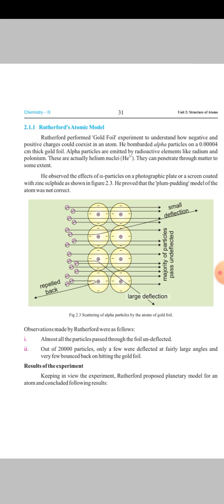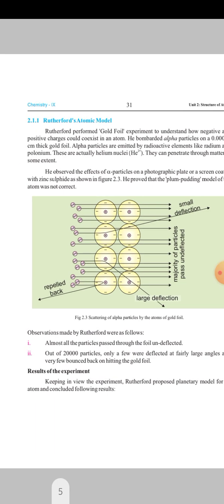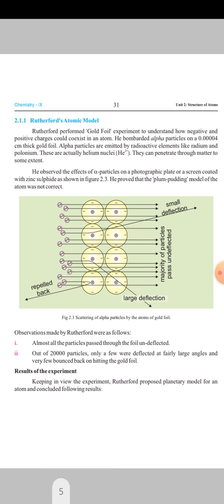Rutherford atomic model. Rutherford performed gold foil experiment to understand how negative and positive charge could coexist in atom. He bombarded alpha particles on a 0.004 centimeter thick gold foil. Alpha particles are emitted by radioactive elements like radium and polonium.